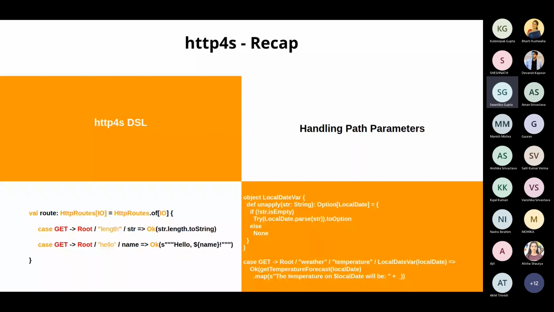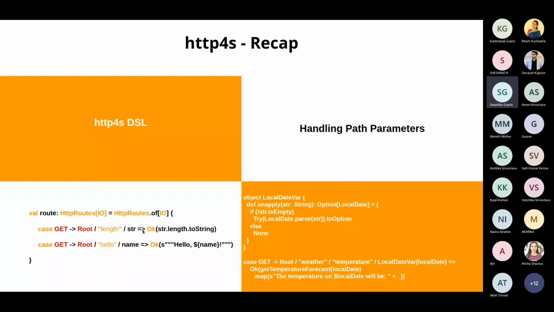Another important thing which makes http4s so easy to use and so intuitive to use is the DSL, right? So let's look into one example of it, a very simple example. So we are creating HttpRoutes for sure, because that is also the heart of http4s, and that's what we are here to do. We are here to create routes. So how do we create routes? It's just a series of case statements, and every case statement actually is an endpoint. So that's all you have to take care of.